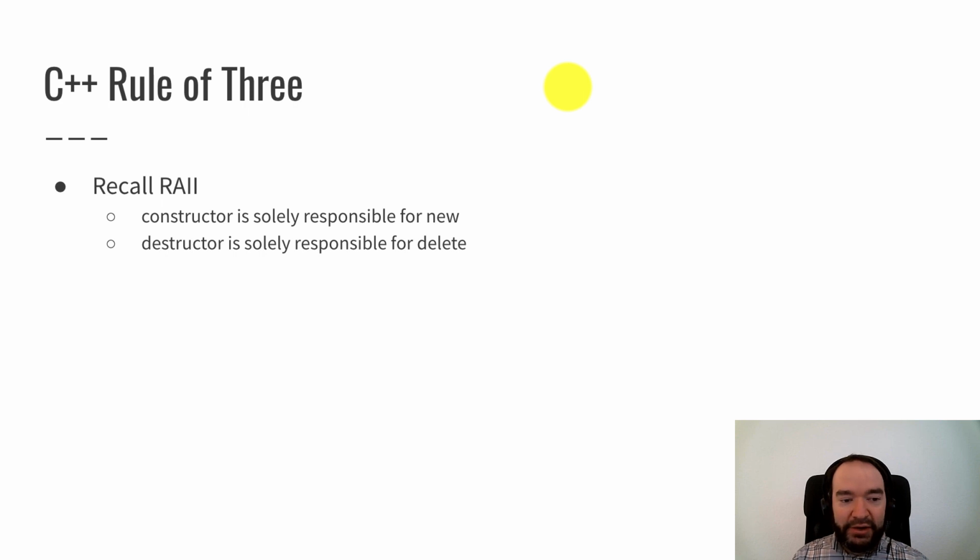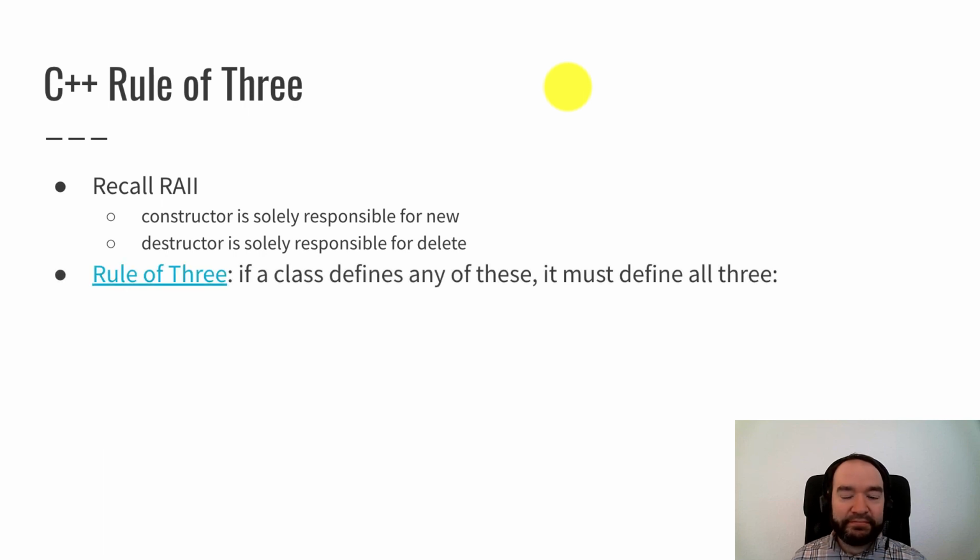So all of the memory freeing should happen in the destructors of classes. And if we follow that in a disciplined way, then we can make sure we don't have memory leaks, because every time an object is created, the constructor gets called, and every time an object is destroyed, the destructor gets called automatically without fail. And so we won't ever have memory leaks if we follow this principle.